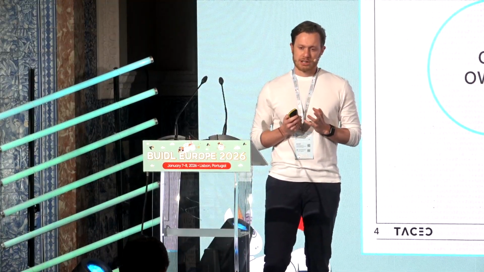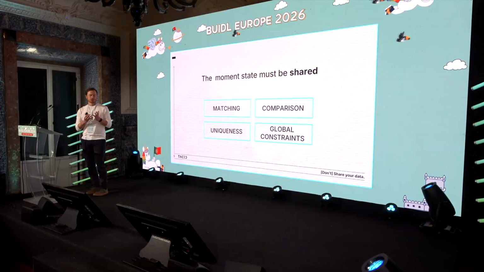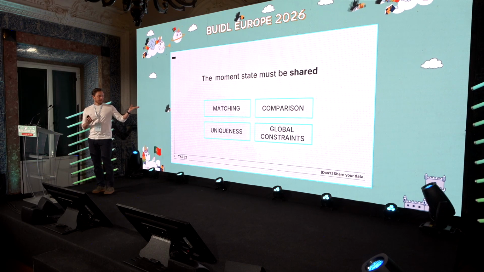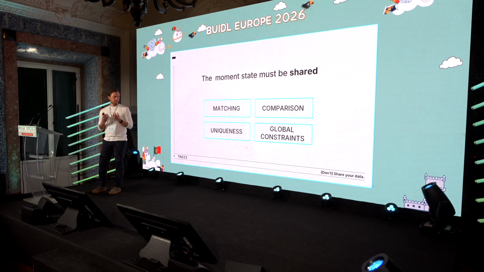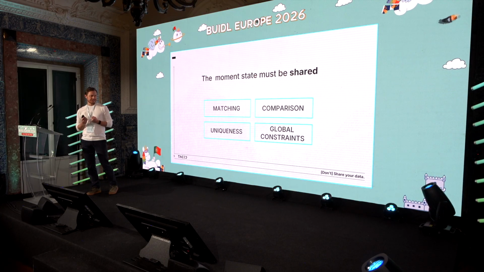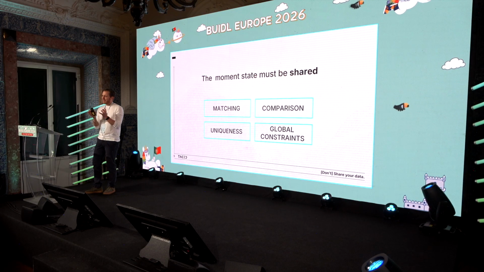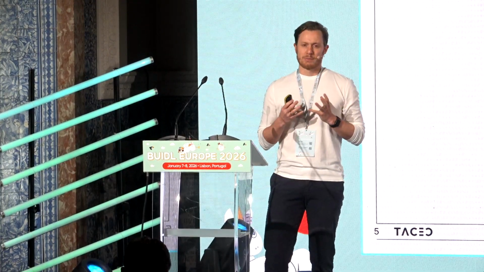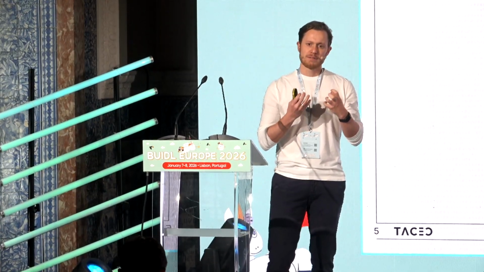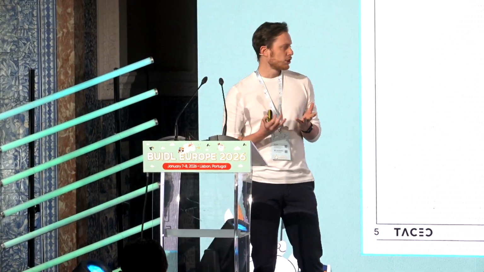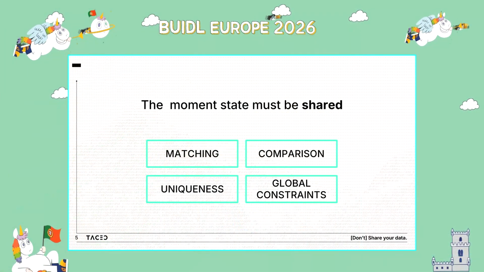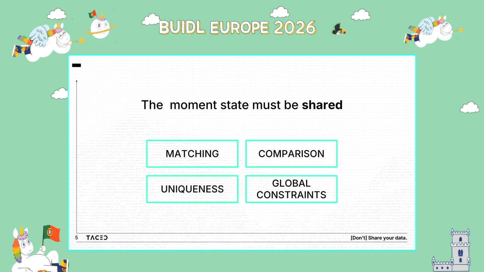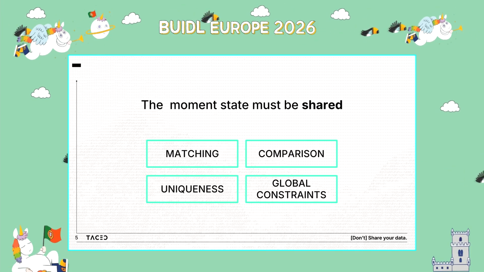Things start to change once an application has to reason about more than one user at a time. Think about, for example, matching two users, or comparing two trades, or checking uniqueness in a system. Any constraint that goes beyond one user struggles with private per-user state, and it stops being enough. If we have state across multiple users, it stops working. And this isn't just about the cryptography failing, it's because we're moving to a different state model. And so far, we don't have a good language to talk about this.